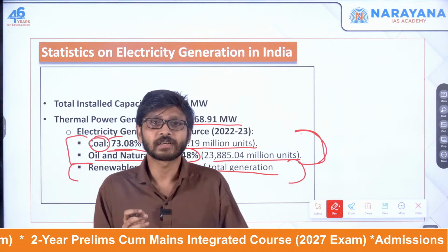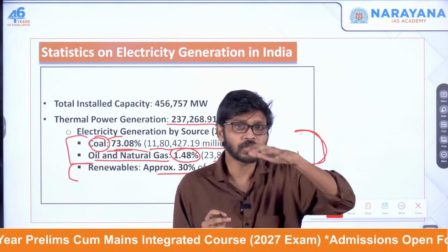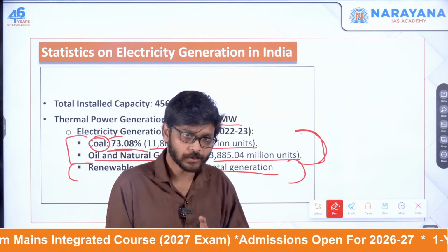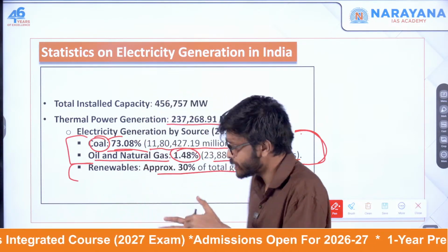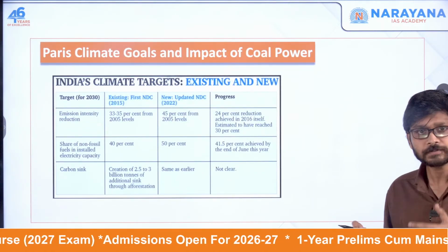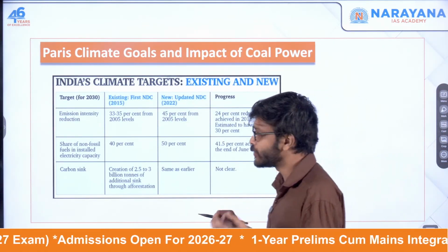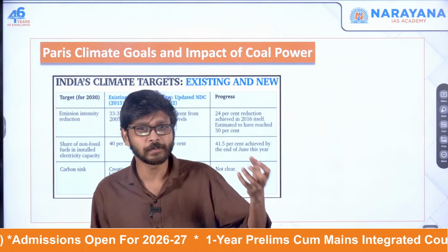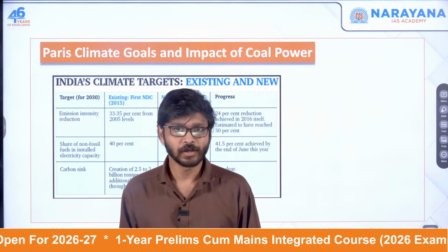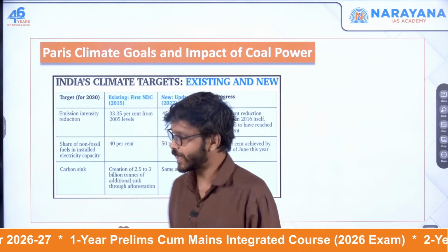This reliance on coal is having a lot of impact on India's environment and economic goals. That is one of the major reasons; the other reasons we will be discussing. India's environment and economic goals means the Paris climate goals. In 2022 we updated our Paris climate goals.